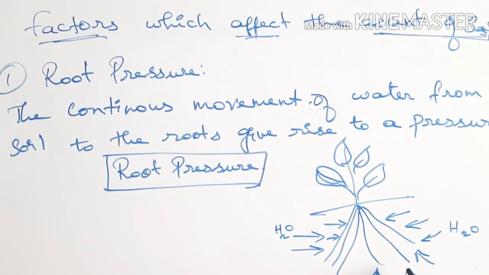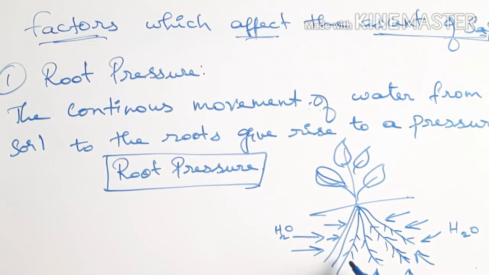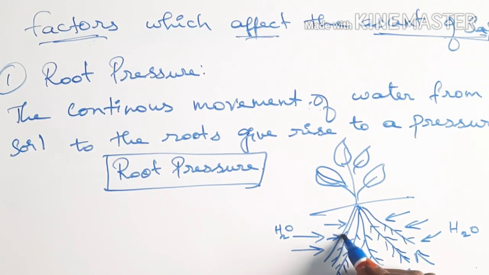We know that the epidermis layer of the root has root hairs. This epidermis layer containing root hairs absorbs the water molecules and the minerals dissolved in the water. Right?